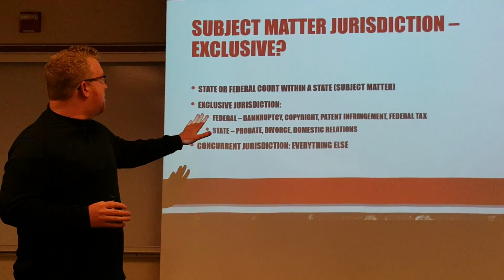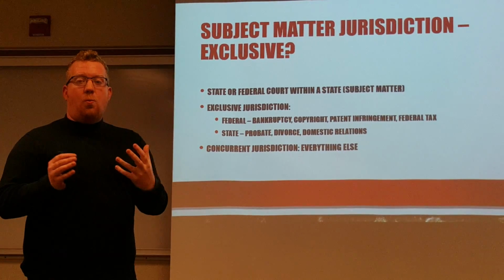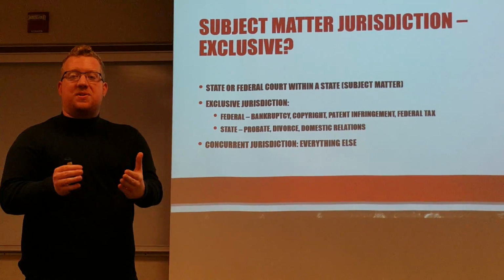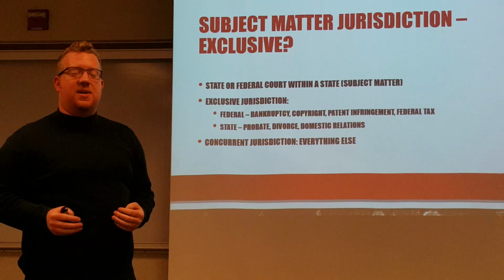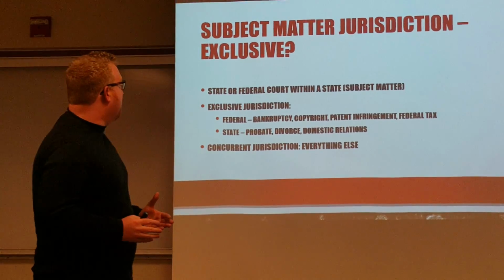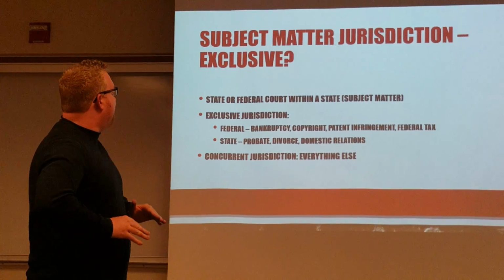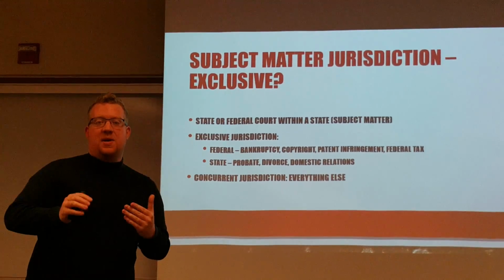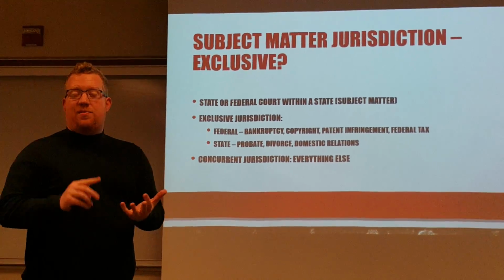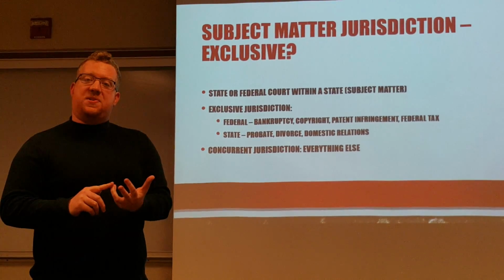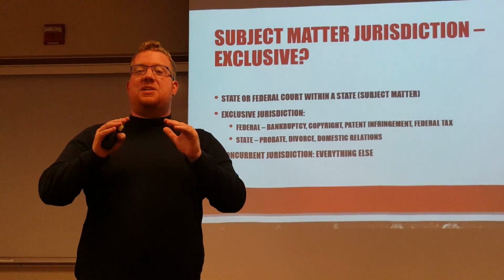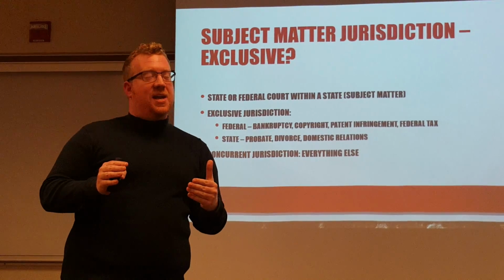After we establish personal jurisdiction, we move over to what's called subject matter jurisdiction. In subject matter jurisdiction, we're looking at the subject matter, what's going on within the case, to determine what court we should go to. The first thing we're going to do is check for what's called exclusive jurisdiction. Exclusive jurisdiction means that either the federal court system or the state court system has exclusive control over a certain kind of case.